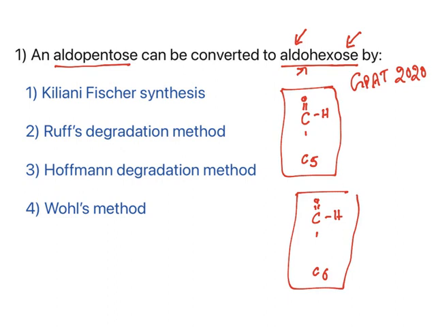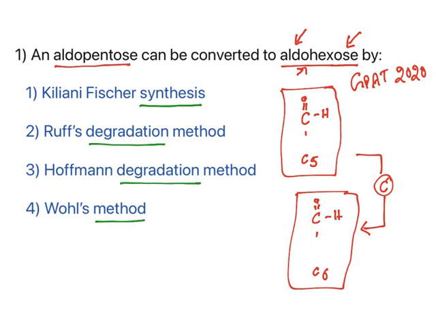So now what is the conversion? You need to add one more carbon to convert pentose to hexose. So it is a kind of adding a new synthon, a carbon synthon. Let us look at the options. The first one is Killiani-Fischer synthesis. Next one is Ruff degradation, then Hofmann degradation and Wohl's method.